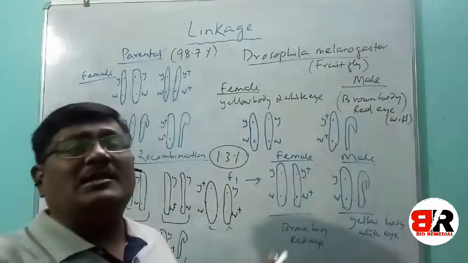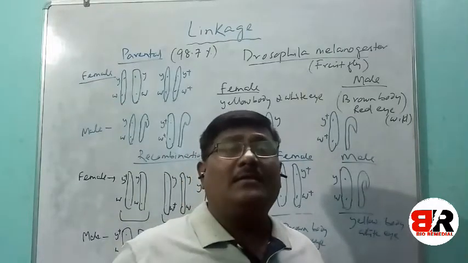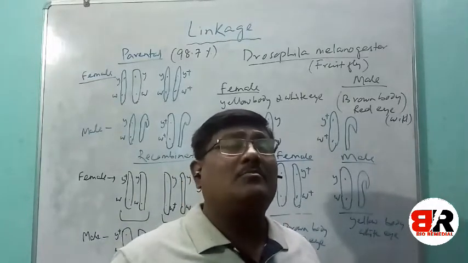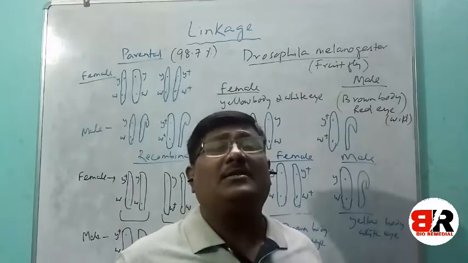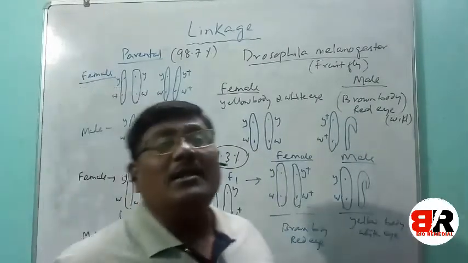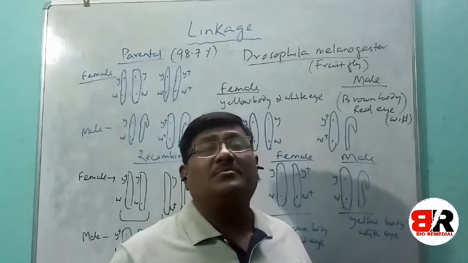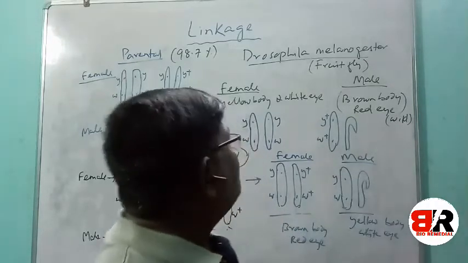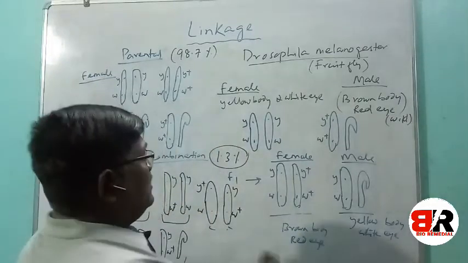So here in one type of crossing they found some result, and let us understand some other type of crossing where they found a different result. Then only they concluded that the linkage only depends on the distance between the two genes. Let us understand what other type of experiment they did.